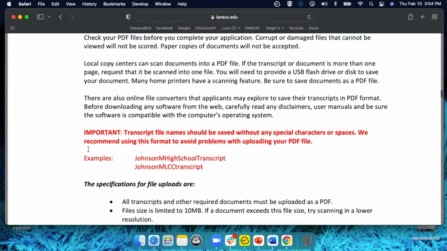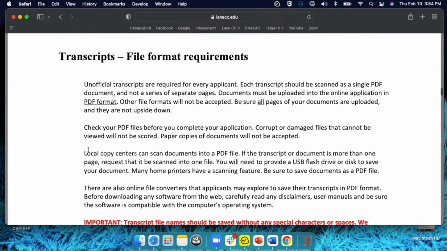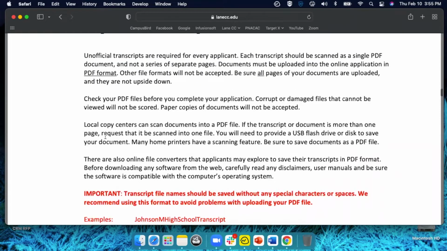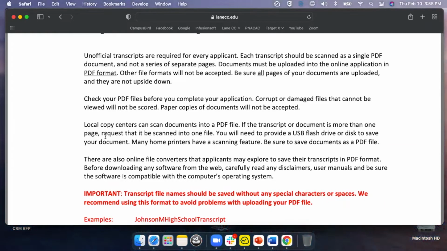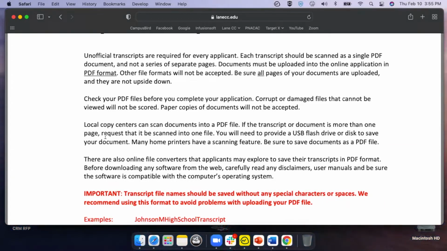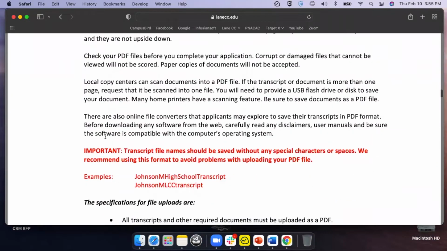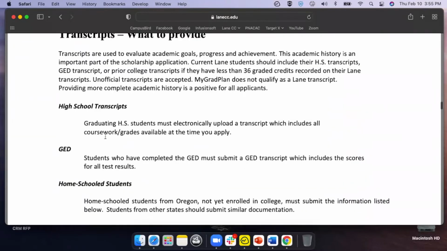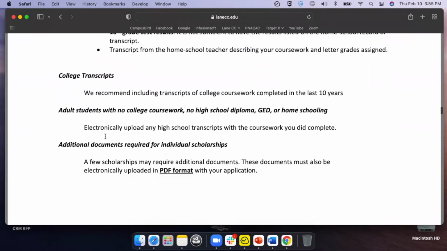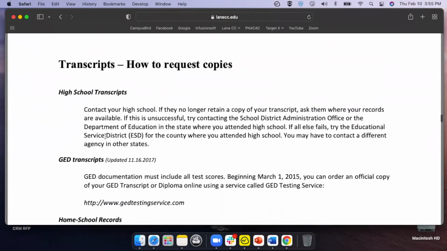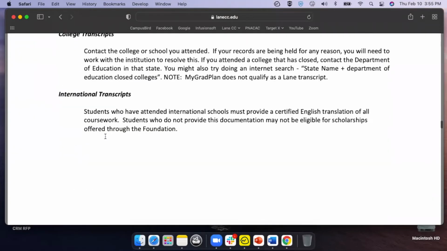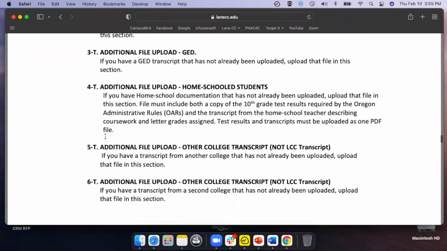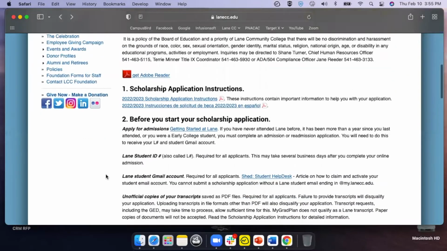Again, there's information here about the format of the documentations that we're asking you. Most of the documentation we wanted in PDF. So if you don't have access to convert a document to PDF, talk to your school. Most schools have the ability to do that, or access to software to do that. So like I said, take a look at this document, have it open as you're working through the scholarship application, because it is really helpful in making sure that you're getting everything that you need to submit a complete application. So I'm going to go back here.